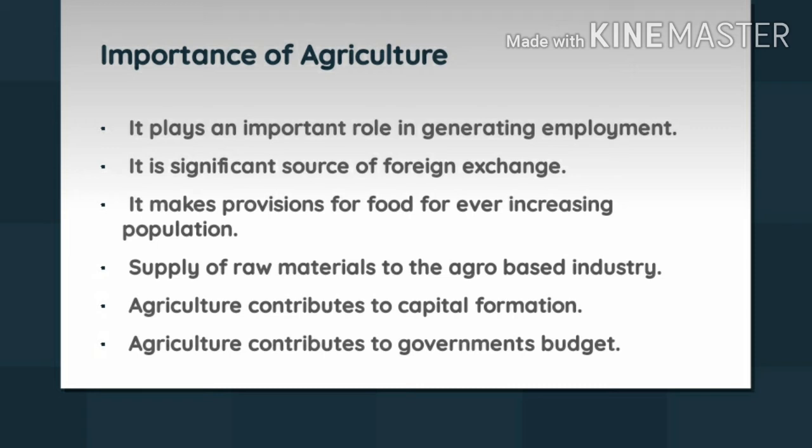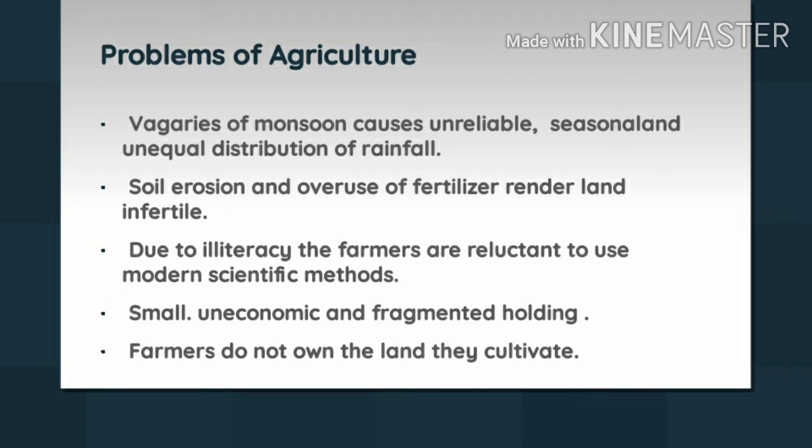We all know that agriculture is of great importance in India, but still, agriculture has its share of problems as well. The first one is vagaries of monsoon, which causes unreliable, seasonal, and unequal distribution of rainfall. More than 60% of the cultivated land of India is dependent on the monsoon. So the monsoon is very unreliable. It is seasonal, it occurs only in a particular season, and it has very unequal distribution of rainfall. In some places it receives a very large amount of rainfall, whereas in some places it receives less.